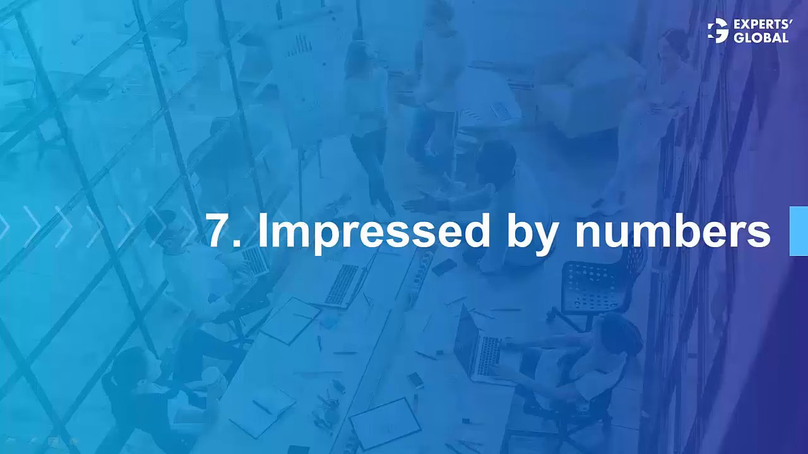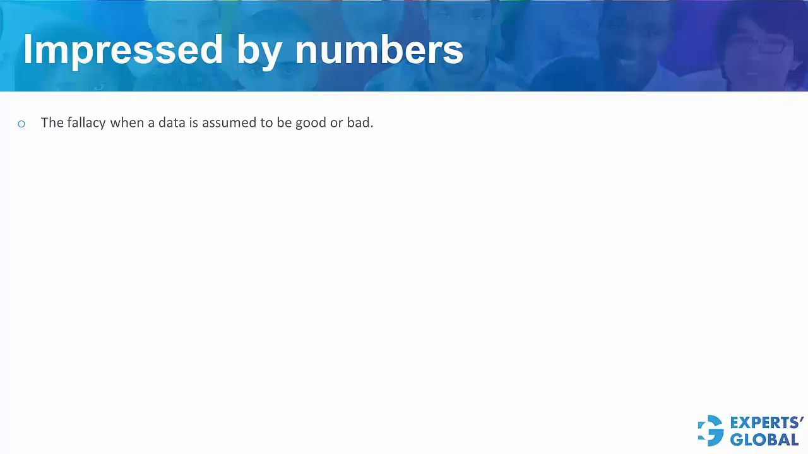Next flaw in reasoning is getting impressed by numbers. This happens when data is assumed to be good or bad. Look at some examples here. Lily earns more than 90% of citizens in the country. Now 90% sounds like a very high number, and therefore this data has been assumed to be good enough to conclude that Lily is rich, which may not be the case.